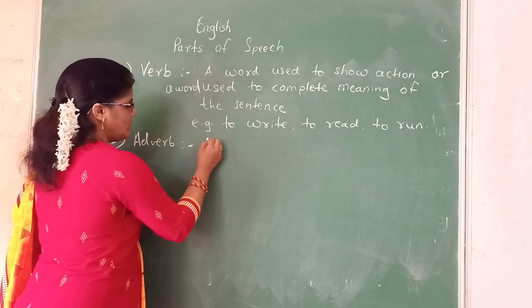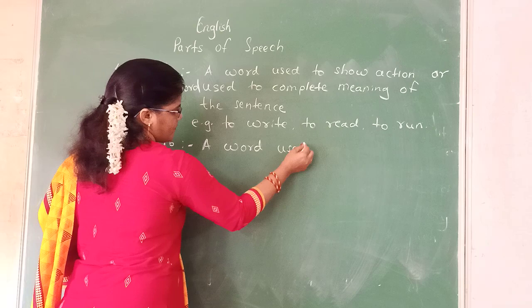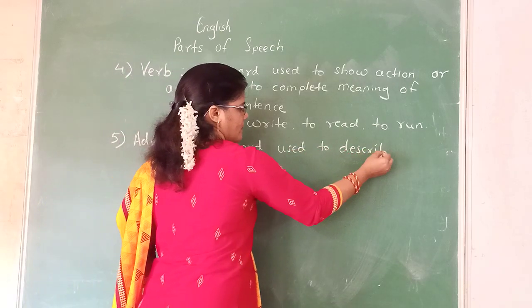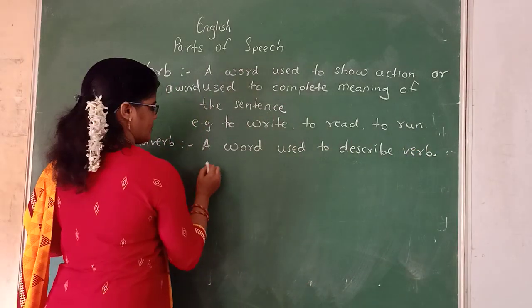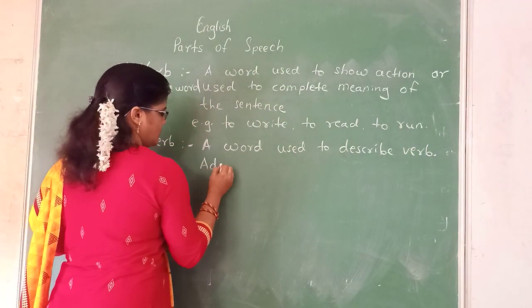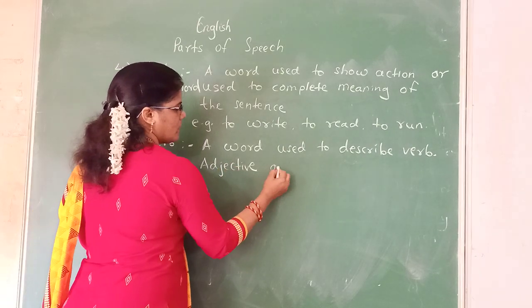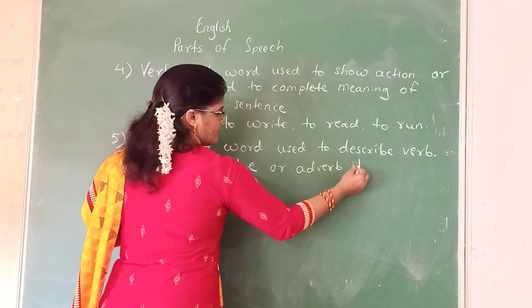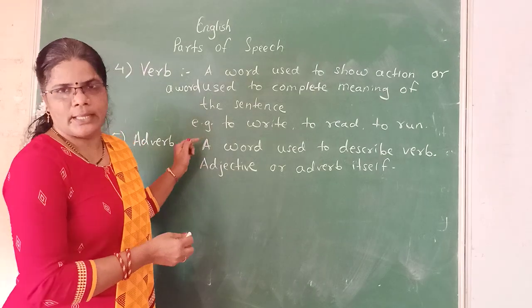So, a word used to describe a verb, an adjective or an adverb itself is called an adverb.